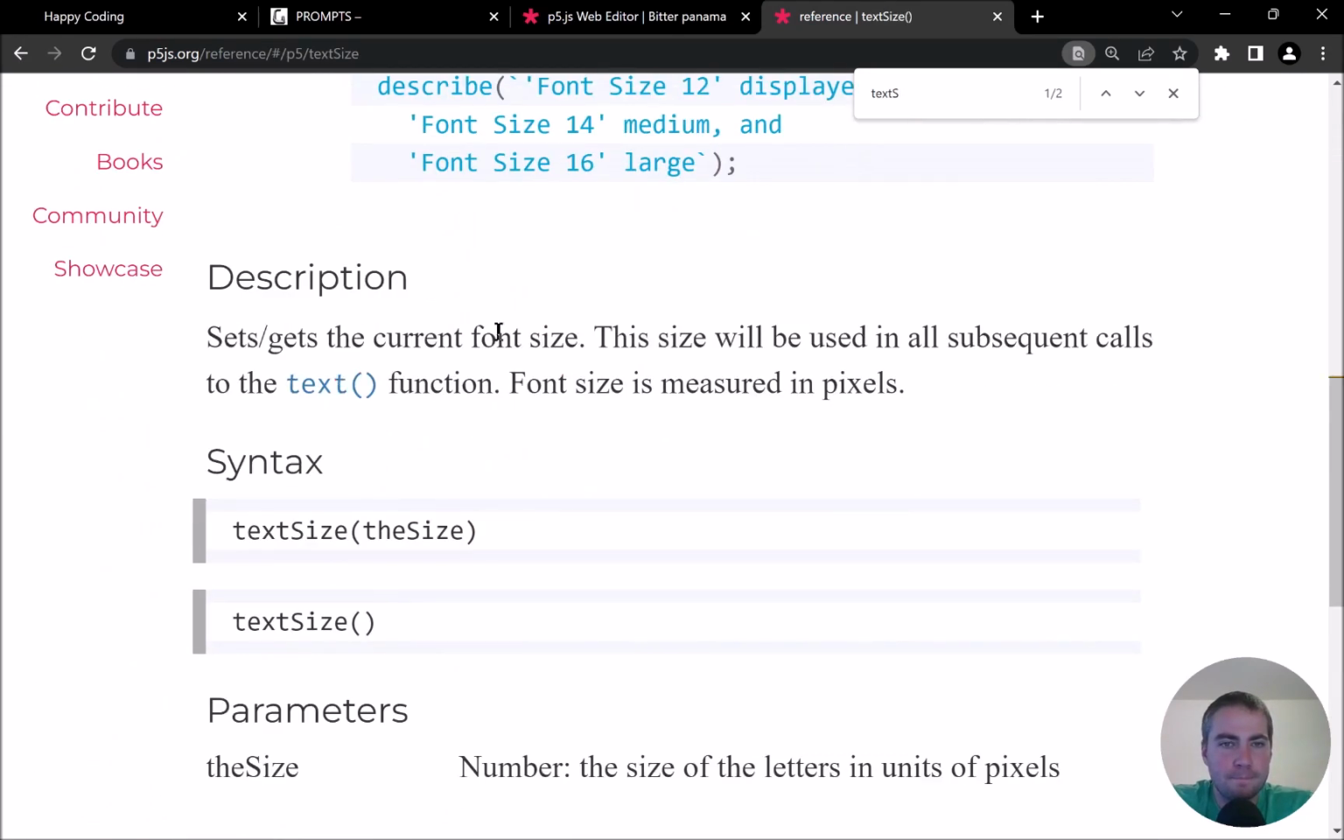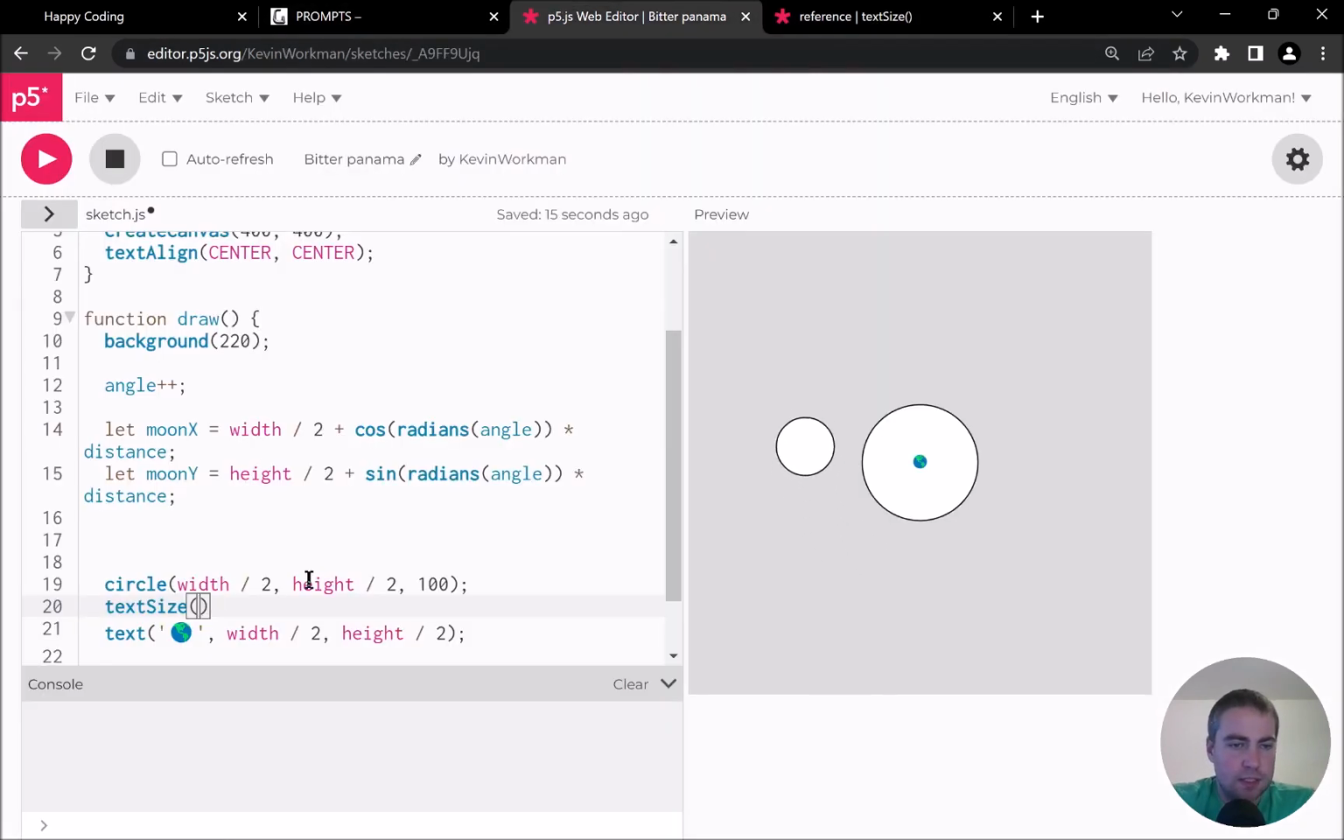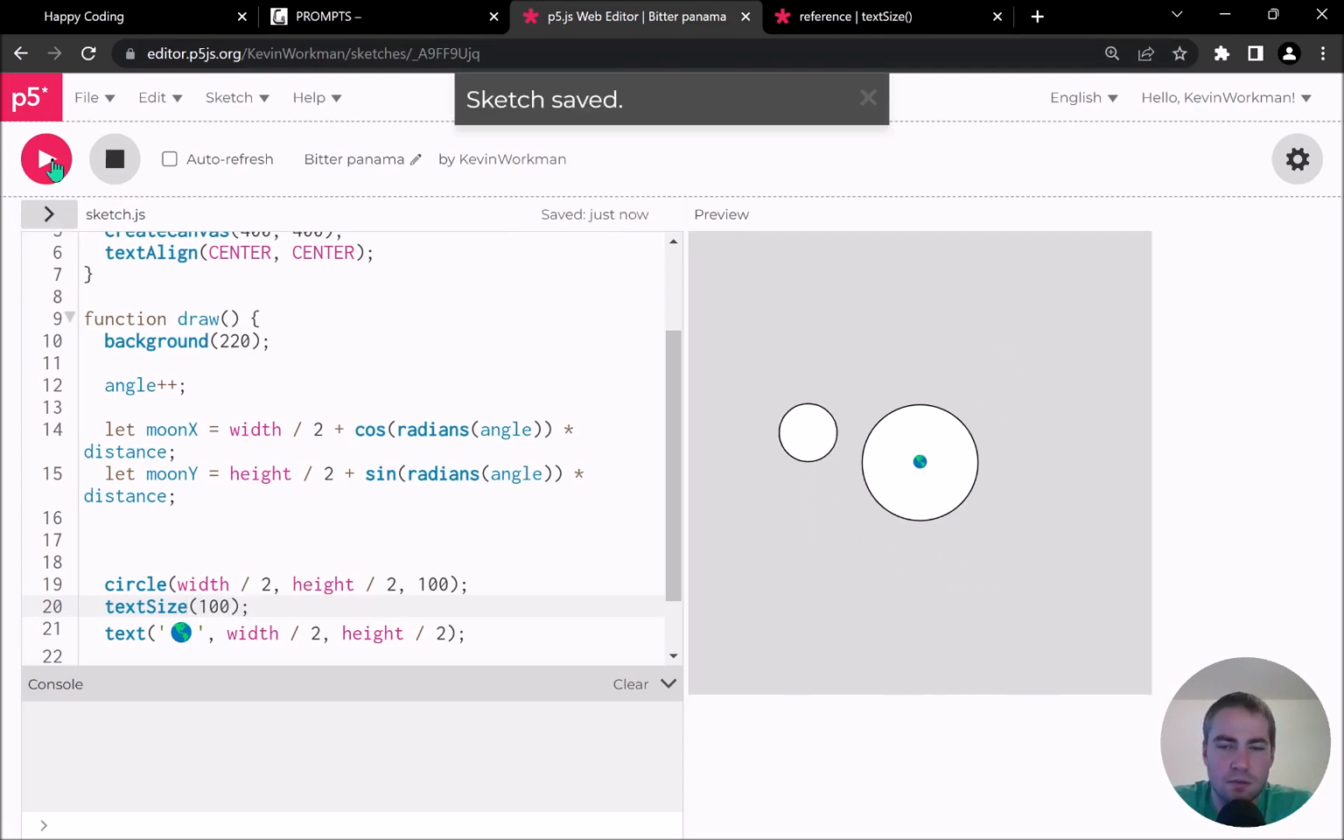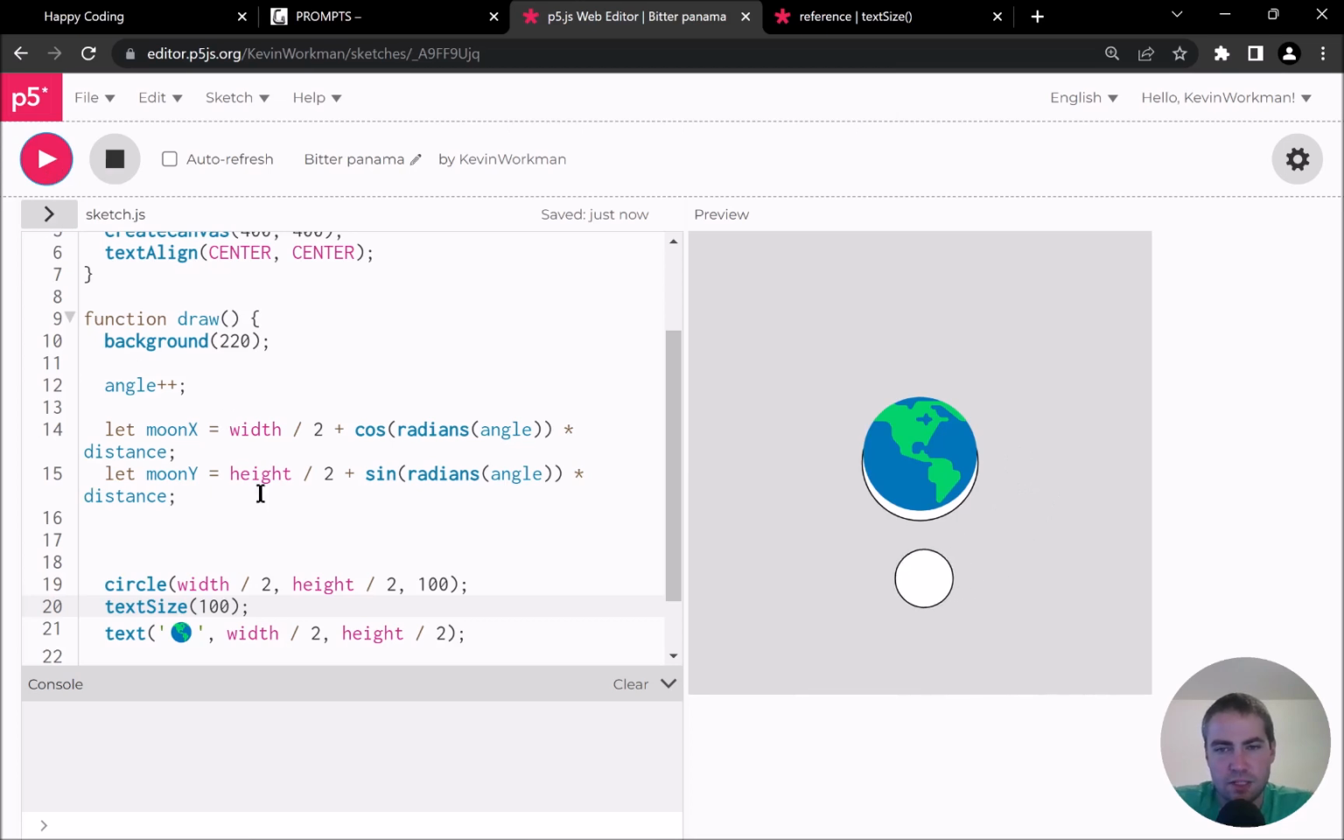Pixels. Okay, so text size of, I don't know, let's see what happens if I say 100. Will it be the exact same size as that circle? Honestly, not sure. Give or take. And it's funny, it's not exactly centered, but that's fine. I don't think I will worry too much about that because in a second I'm going to get rid of